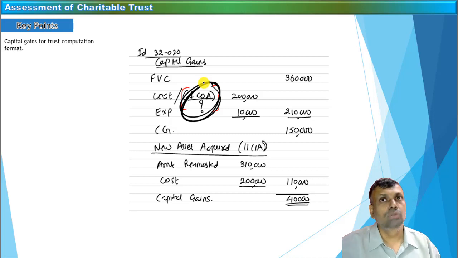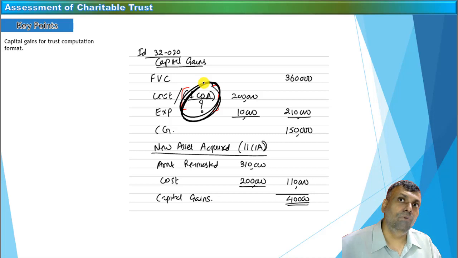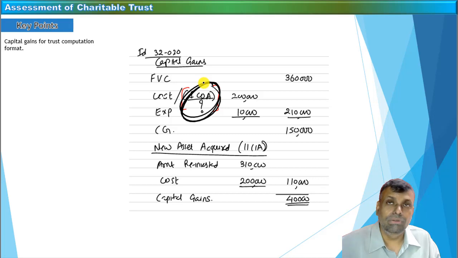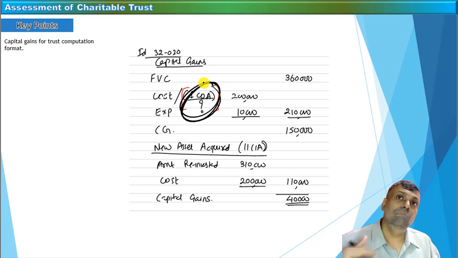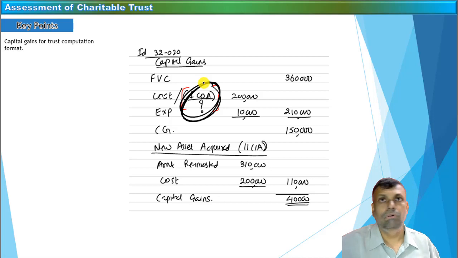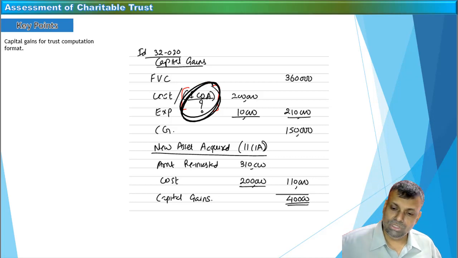You should always write a suitable note here, whether you are giving indexation or not giving indexation, whatever you want to do, just justify that. If you are not following indexation, then say that you have followed the commercial principle. That means you have computed the income as per the commercial way, not as per the heads of income, and thus the artificial adjustment of indexation has been ignored in this situation. And if you do it headwise, then say that the computation of the capital gains is done headwise, considering the language of section 11(1)(a), and the alternative also exists. Like this, you have to write that particular note in the examination.